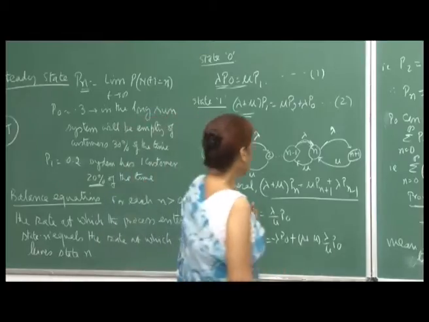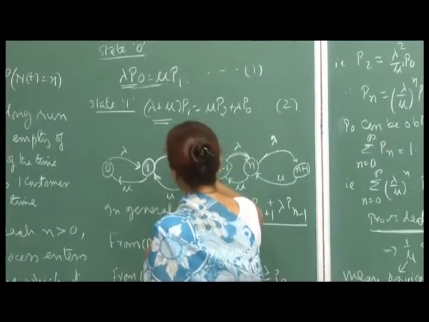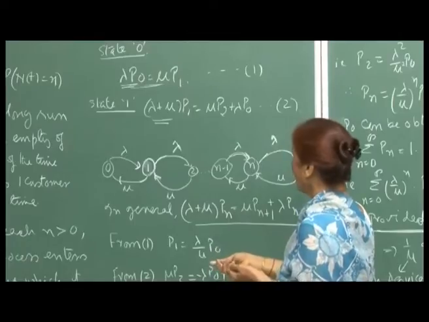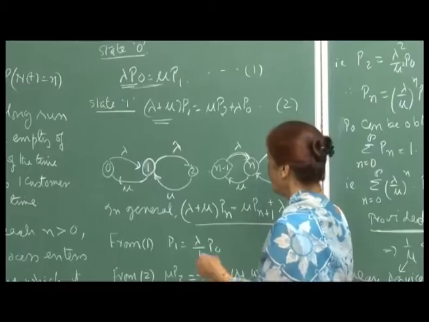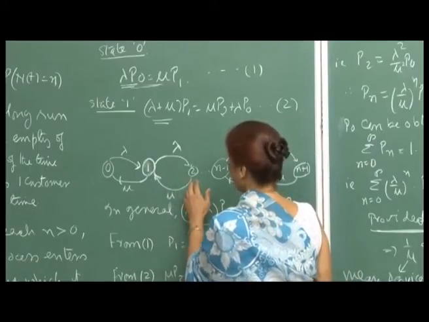So, the arrival rates would also depend on what state the system is in. And similarly, the mu's can also depend on the number of customers in the system.